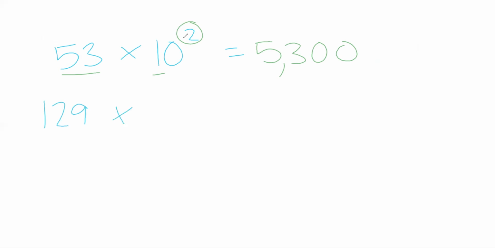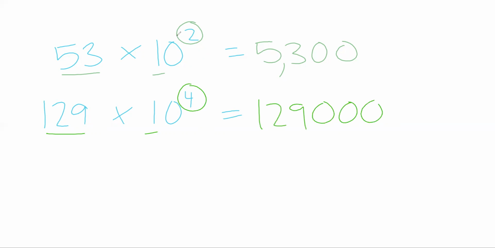129 times 10 to the 4th. Okay, well, again, 129 times 1 is 129. And then there's 4 zeros. 1, 2, 3, 4. So that is 1,290,000. Okay, so that's what this work is all about.